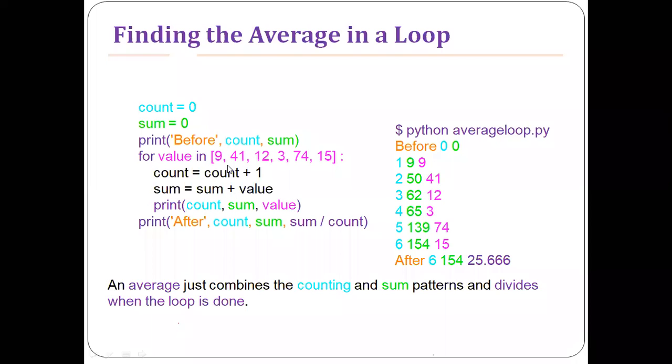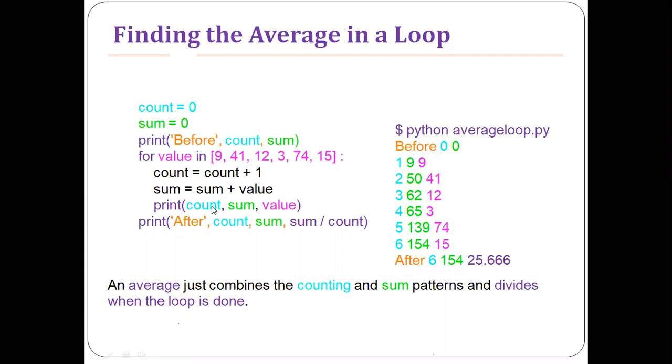In the second iteration, value becomes 41, count becomes 2, and sum is the previous sum plus the value, 41 plus 9, which is 50. Count is 2, 50 and 41. Like this, it will print all the values with their sum and the number of iterations.